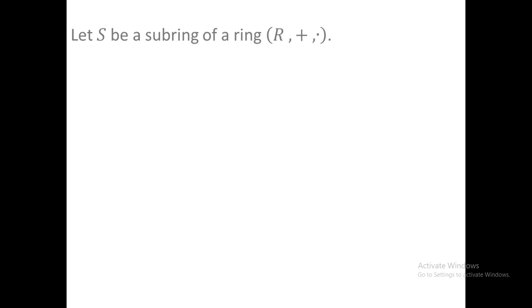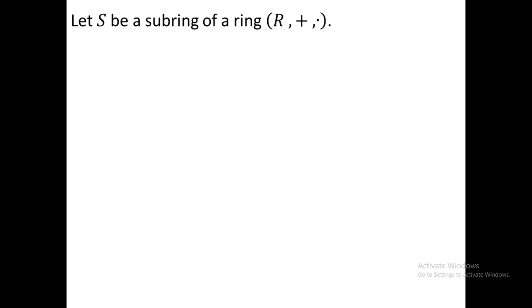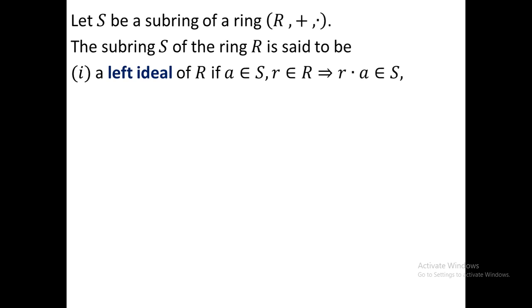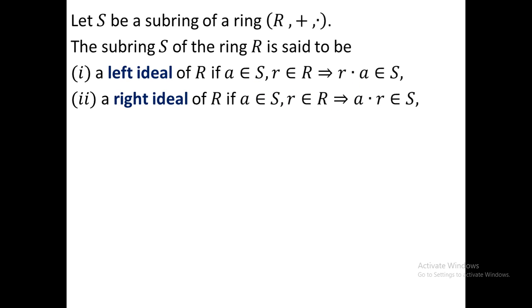Now, we say the whole thing at a glance. At first, we consider S as a subring of R plus dot. Then I give the definition of left ideal. The subring S of the ring R is said to be a left ideal if r dot a belongs to S, where r is an element in R and a belongs to S. For right ideal, you have to take r on the right-hand side.